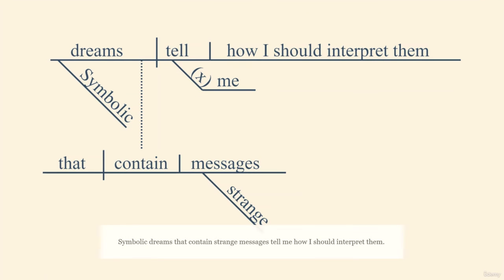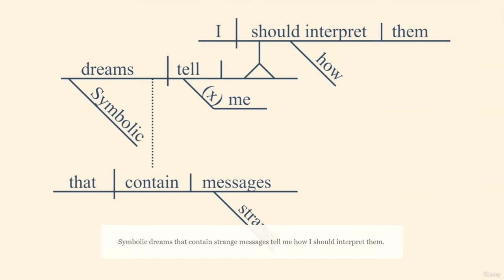So we can diagram the adjective clause by finding the subject and the verb within the clause and then finishing the sentence if there are more parts. So that contain is the subject and verb. Messages is a direct object of the adjective clause. And what kind of messages? Strange messages. This is how we diagram an adjective clause.